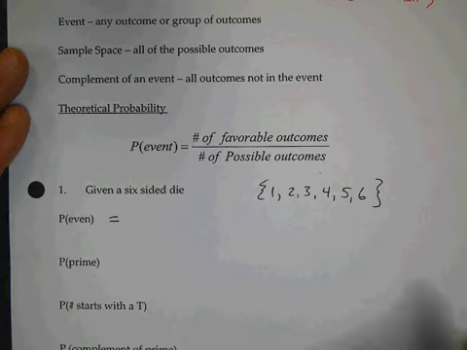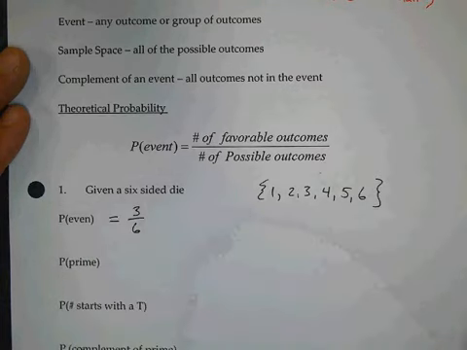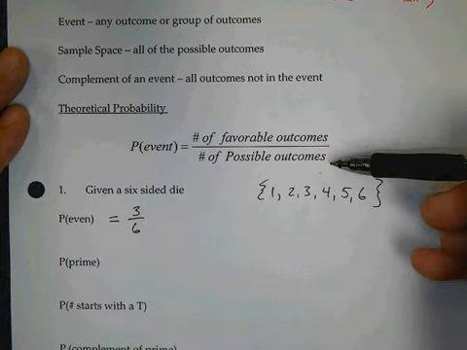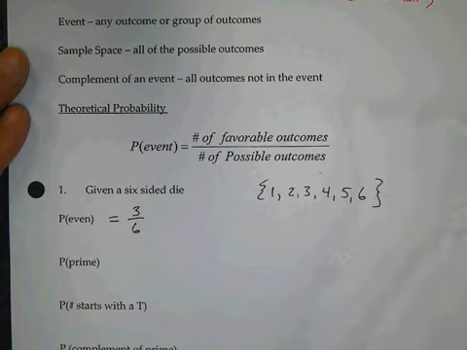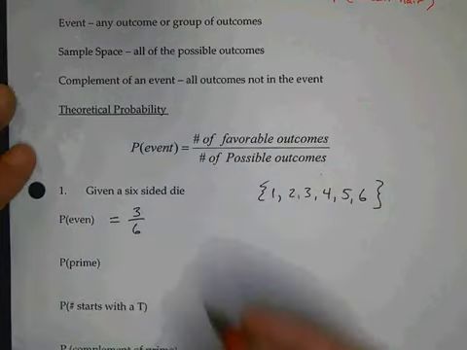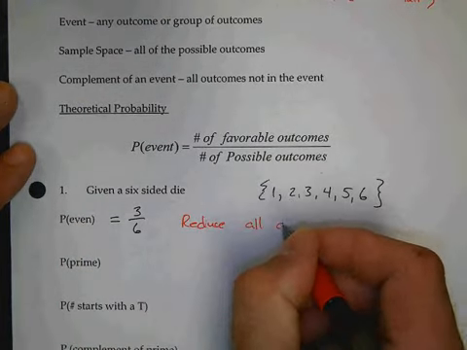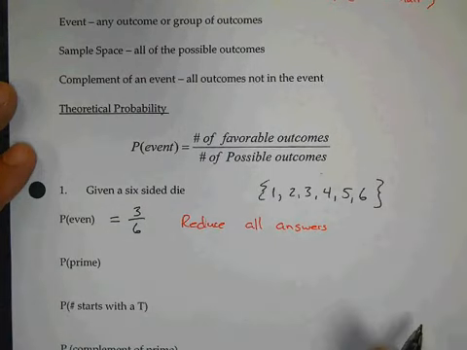How many even numbers do we have? 3 out of 6. It's the number of times it might happen divided by the total number of times it could happen in our sample space. Now, just so we're very clear, we must reduce all answers. So, what does 3/6 reduce to? 1/2.